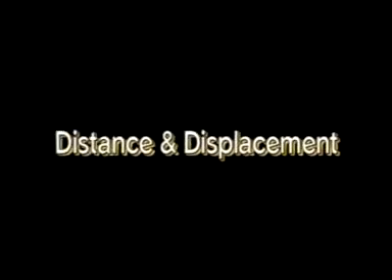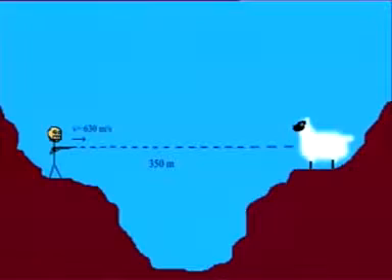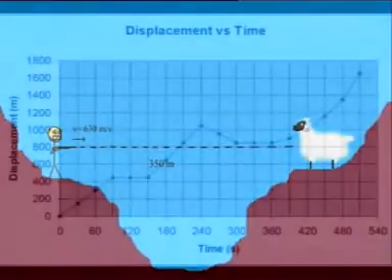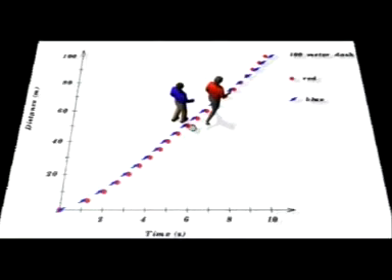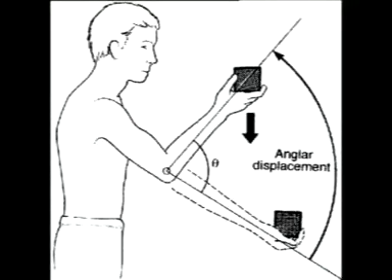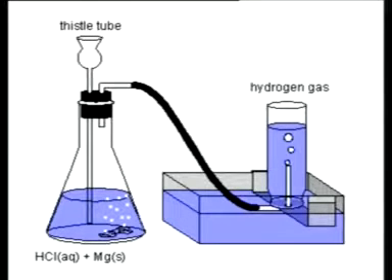Distance and displacement. Distance and displacement are two quantities which may seem to mean the same thing, yet they have distinctly different meanings and definitions. Distance is a scalar quantity which refers to how much ground an object has covered during its motion. Displacement is a vector quantity which refers to how far out of place an object is. It is the object's change in position.